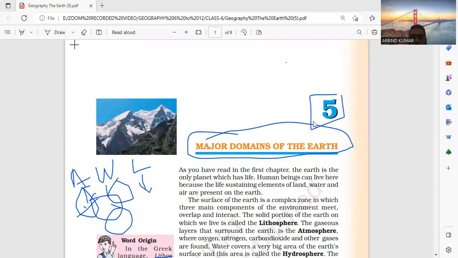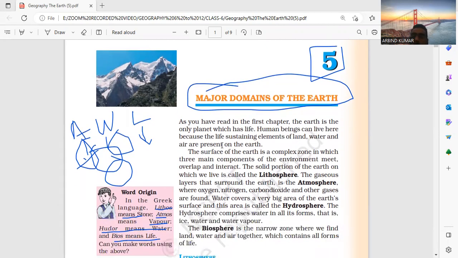I'm going to discuss the NCERT chapter, Major Domains of the Earth. In this chapter, there are three main components: air, water and land. The solid part of the land is called the lithosphere, and the large area of water is called the hydrosphere, and the gaseous layer surrounded by the Earth is called the atmosphere. All three components are mixed in the biosphere.